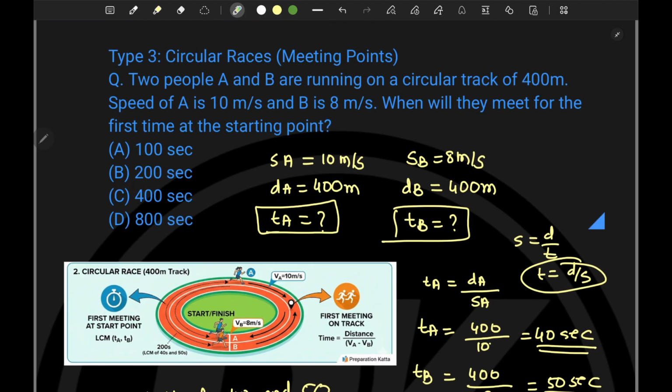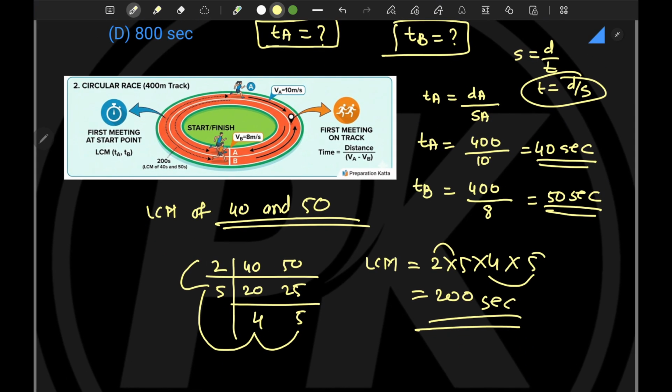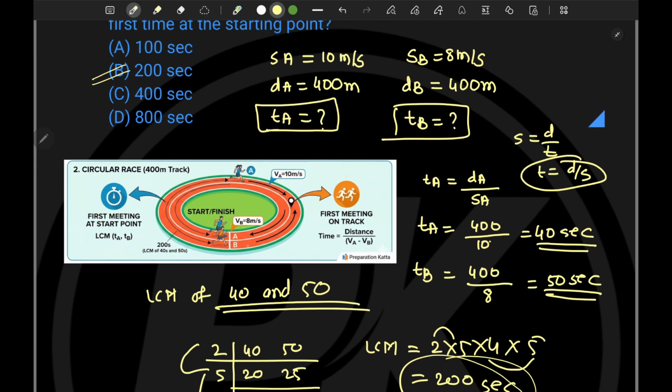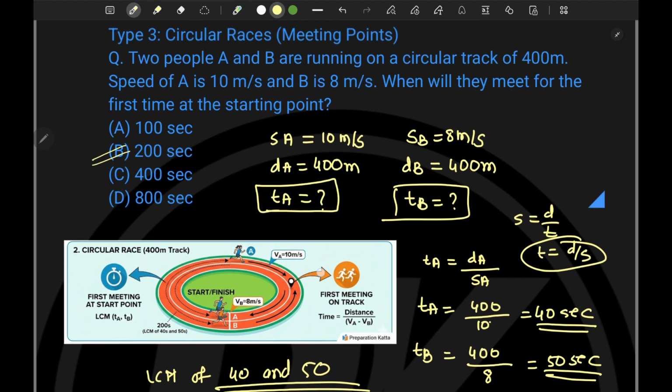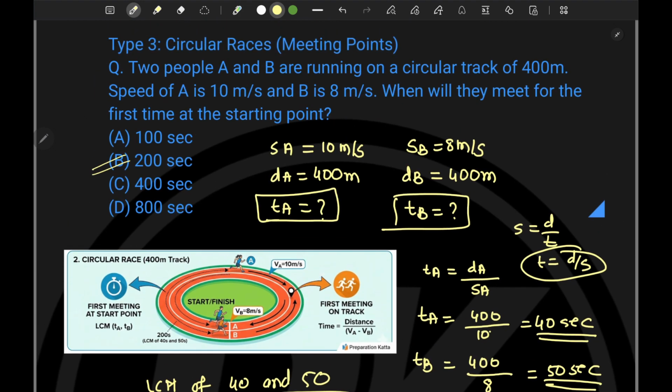Okay, now what is the option here from this? So 200 seconds, not 200 meters. They will take 200 seconds, or after 200 seconds they will again meet at the starting point. So here we have covered how to calculate LCM as well as how to solve this problem. Don't get confused.